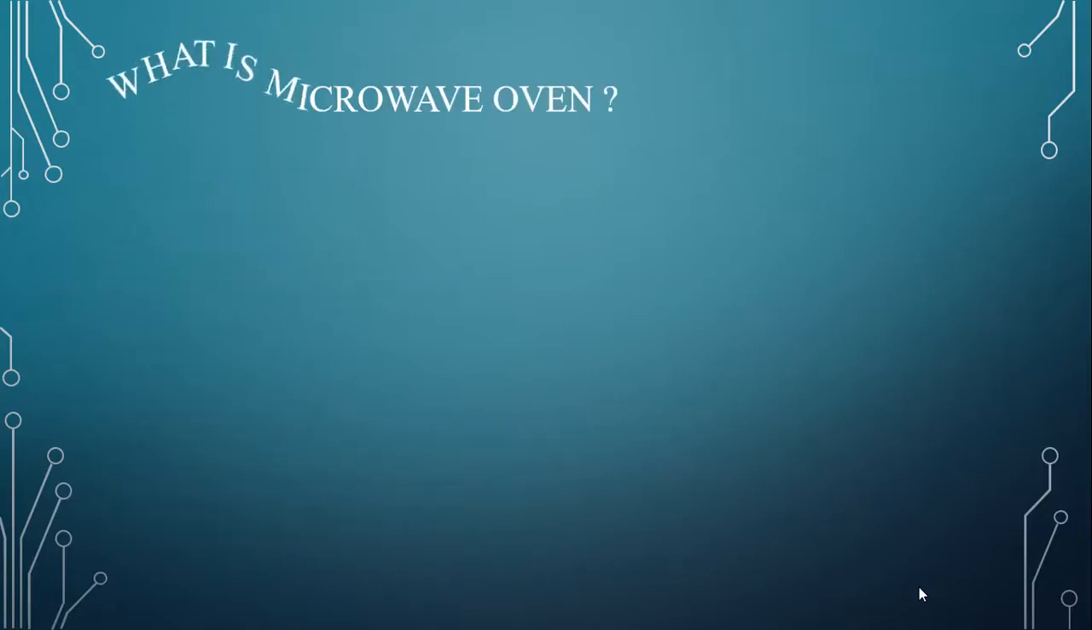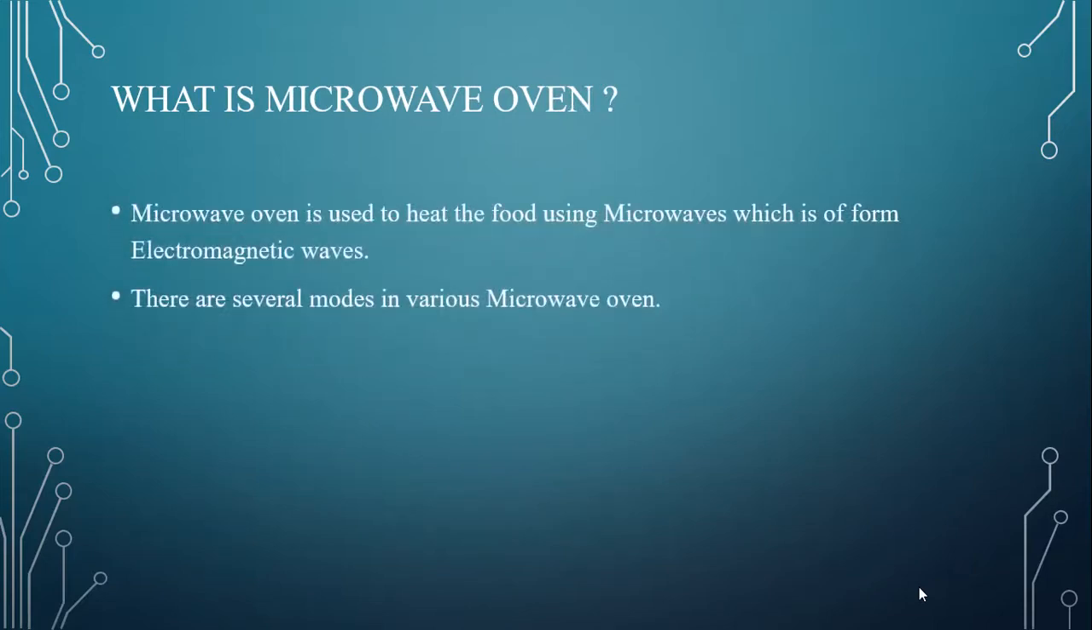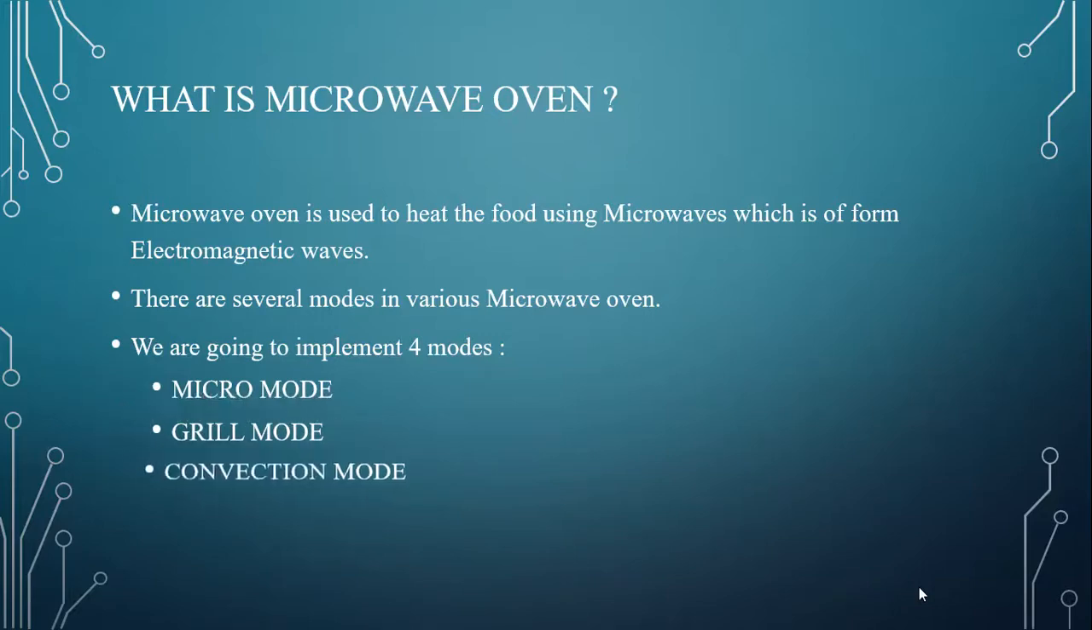So first, what is a microwave oven? A microwave oven is used to heat or cook food using microwaves, which are electromagnetic waves. There are several modes in various microwave ovens. We are going to implement four basic modes: micro mode, grill mode, convection mode, and start mode. Let's see how these modes work and how we are implementing them.